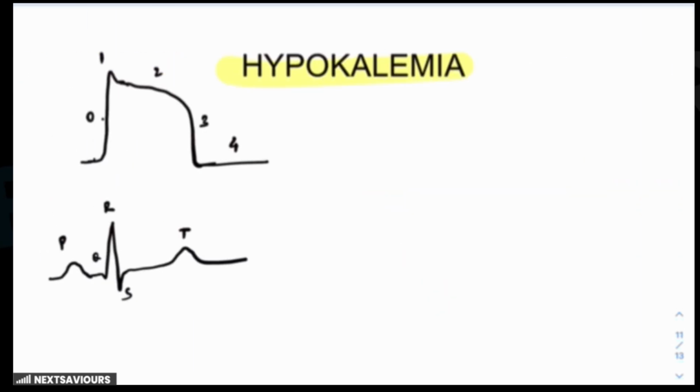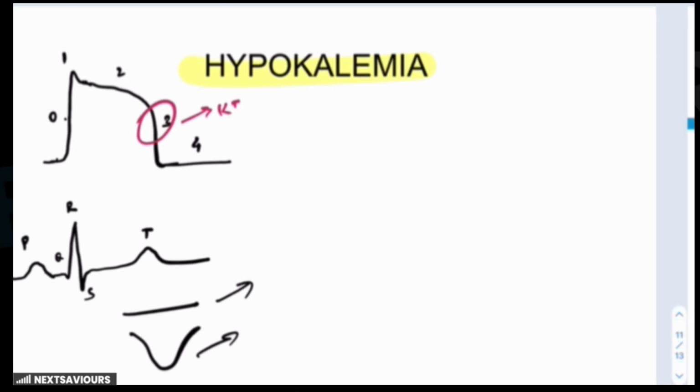Now, you know that the T wave, as we have already talked about, represents ventricular repolarization. That is, it correlates with phase 3 of the cardiac action potential, which is primarily mediated by potassium efflux from the myocyte. Now, in hypokalemia, what happens? There is a reduced extracellular potassium concentration, which results in a decreased gradient for potassium to exit. And this leads to slower and less efficient repolarization, as a result of which the T wave is either flattened or inverted. Inverted in more severe cases because of significant repolarization delay, while the majority of the time it could be flattened in mild to moderate hypokalemia. So that is reason number one.